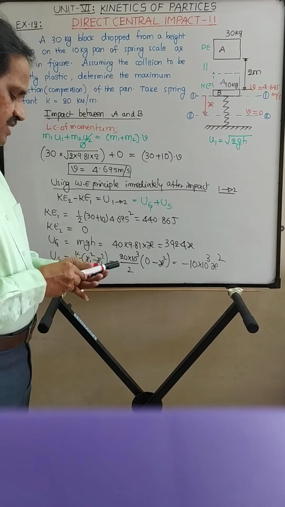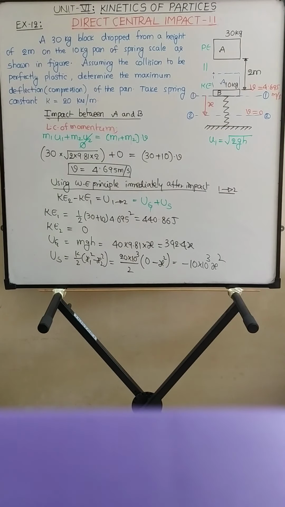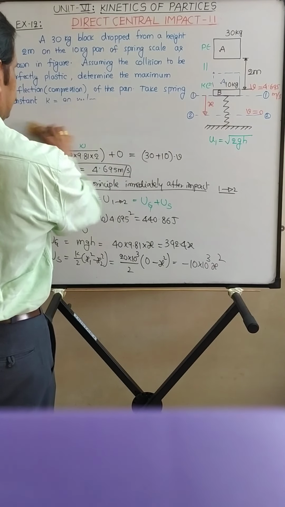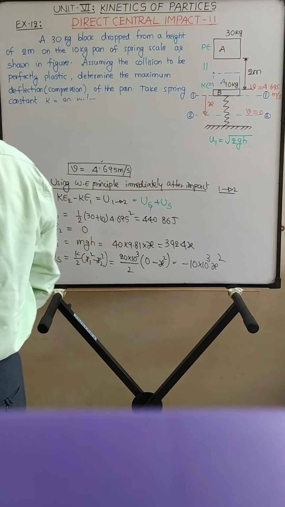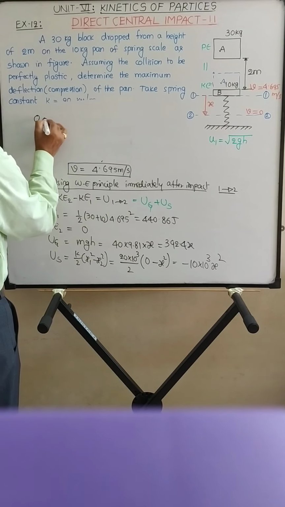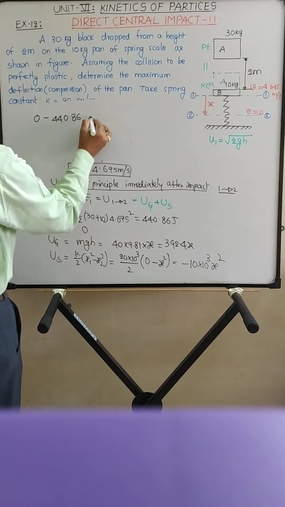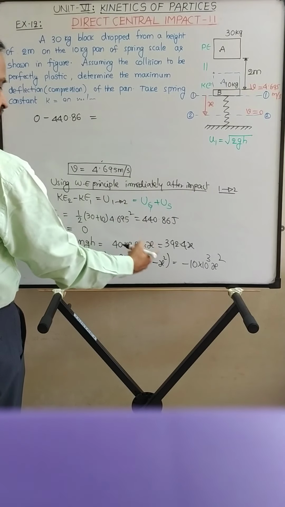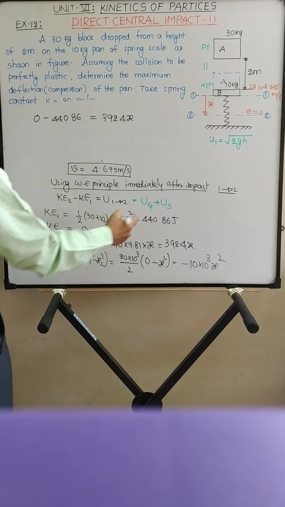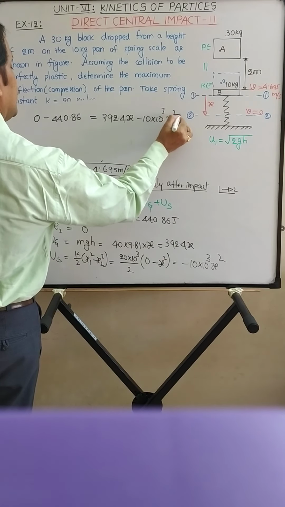Now putting these values in the work energy principle expression, we have KE2, which is 0, minus KE1, 440.86, is equal to work done by gravitational force, 392.4 x, plus work done by spring force, that is minus 10 into 10 raised to 3 x square.